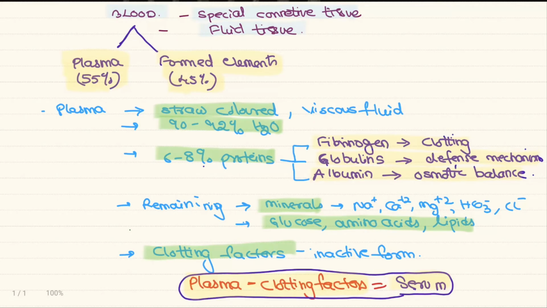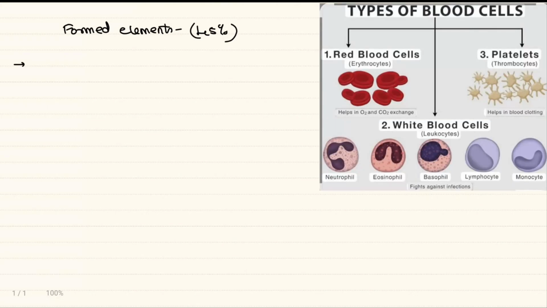So let's continue with the formed elements in the blood. As we have discussed earlier, 45% of the blood is made up of the formed elements. As you can see in the diagram, the formed elements are of three categories: the RBC or erythrocytes, the WBC or leukocytes, and the platelets or thrombocytes. We will discuss each one of these in detail.